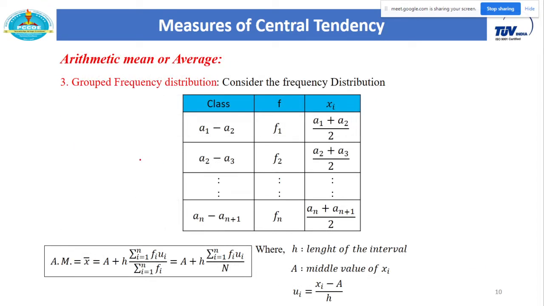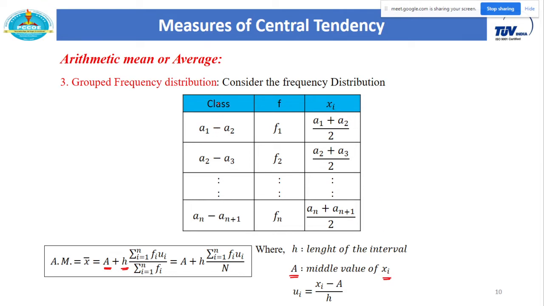Here I just consider the arithmetic mean. Only one formula here I consider for the grouped frequency distribution, but I will not take any example on this part. From this PDF you can directly refer to this formula, or you can find the arithmetic mean. The formula is like this: capital A plus h into summation of fi ui upon summation of fi. What is this ui? This ui is actually xi minus a upon h. What is this a? A is any middle value of xi. What is this xi? Xi is actually the mid value of the interval.